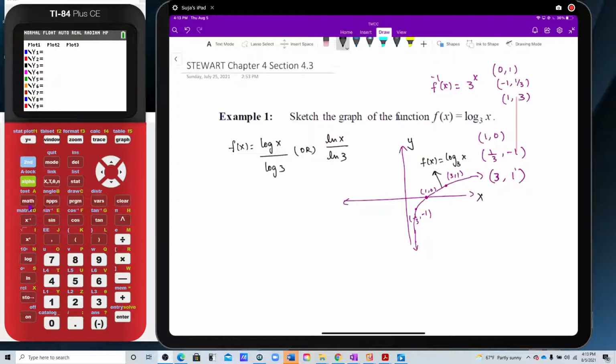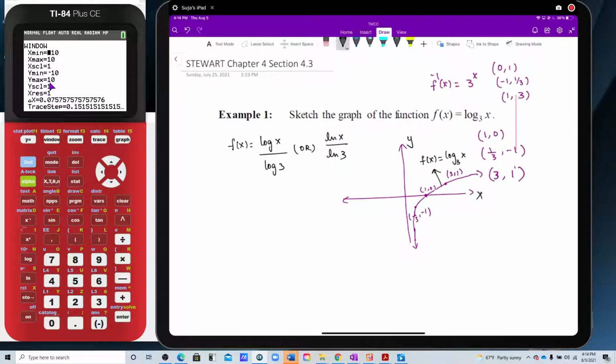Now since I have this fancy calculator, I have my log with the base. To do that, I hit math and keep coming down until I see log base, then enter, and this will help me enter the base 3 and the argument x. Now I'm going to hit graph, keeping the same viewing window: negative 10 to 10, scale 1, negative 10 to 10. I hope you know the meaning of this: x minimum is negative 10, maximum is 10, y minimum is negative 10, y maximum is 10, and my scales are going by 1. So this is read as 1, 2, 3 like that. If I hit graph,